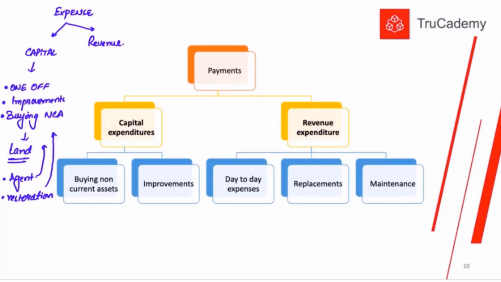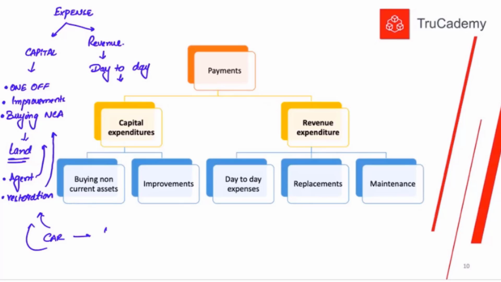What is the revenue expenditure? Revenue expenditures basically mean day-to-day expenditures. For example, I bought a car, so obviously the money I paid to buy the car is a capital expenditure. Any costs which are necessary to buy that car will also be capital expenditure.